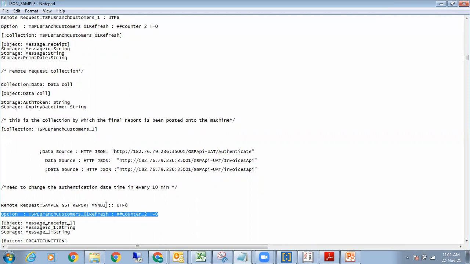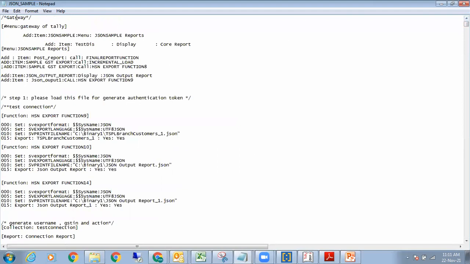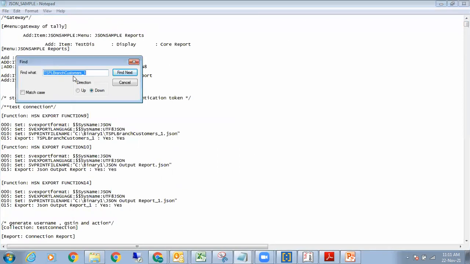Now, once the report has been posted, the resultant output comes in the form of an object. It is stored as a message, as a string, and it's stored here. Is it clear? Now I go down to my sample report 1. This is my report. Edit, and I find, and I say Control V, and I go down.